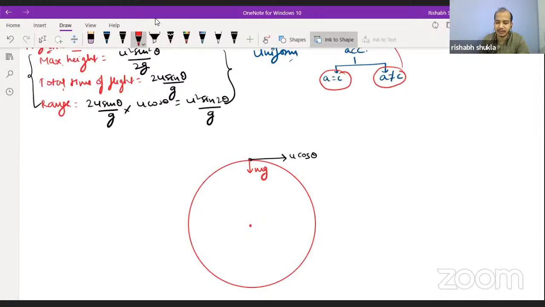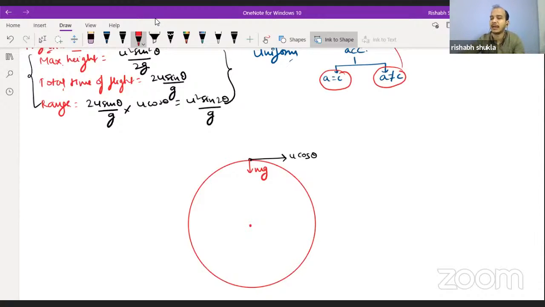Now, you should have this concept of circular motion, that if a body is performing circular motion, it should have an acceleration towards the center, which can be caused by any force, whether it is gravitational force, normal reaction force, or the resultant of both.